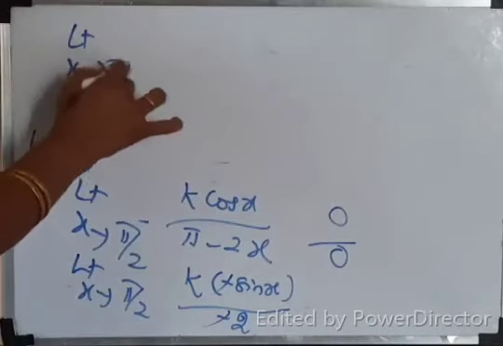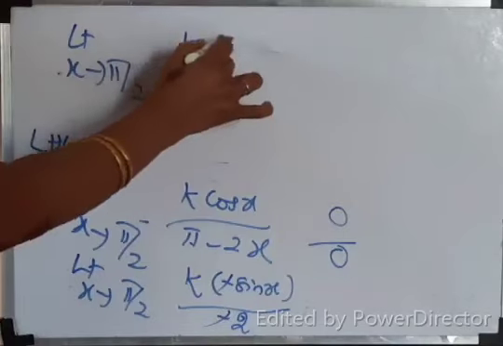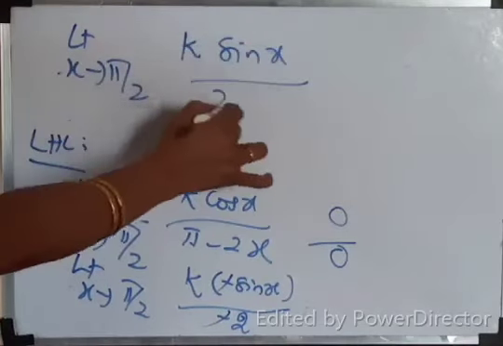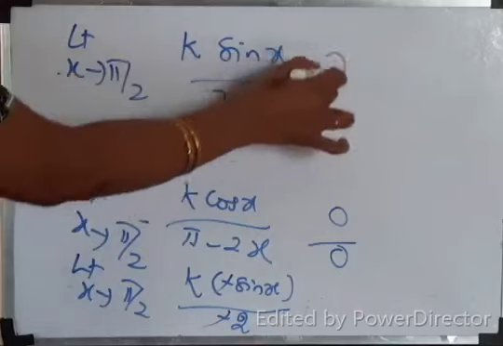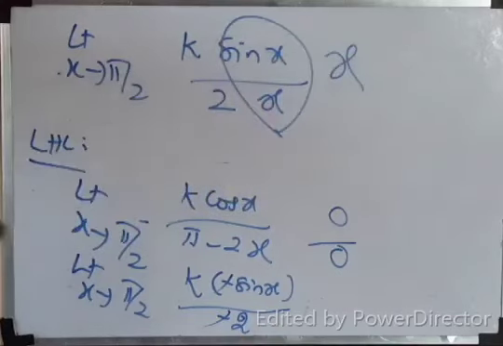So limit x tends to pi by 2. What I have? k sin x by 2. What I need? x, isn't it? What is this? 1. Now k pi by 2, if you substitute, what will you get?